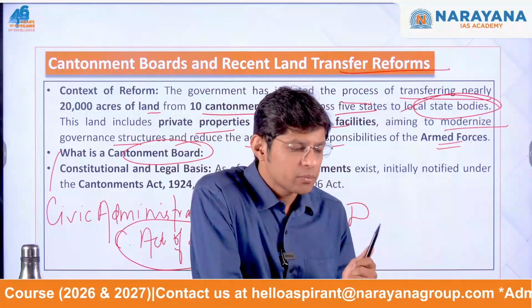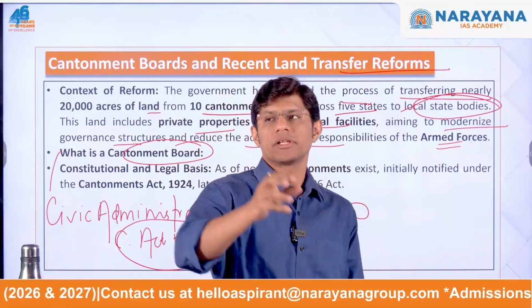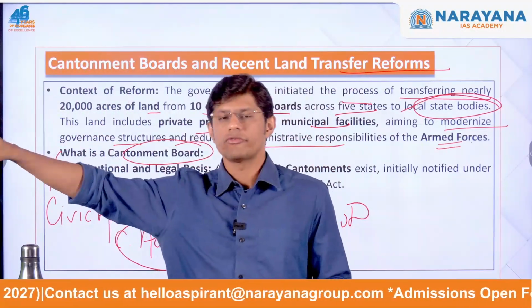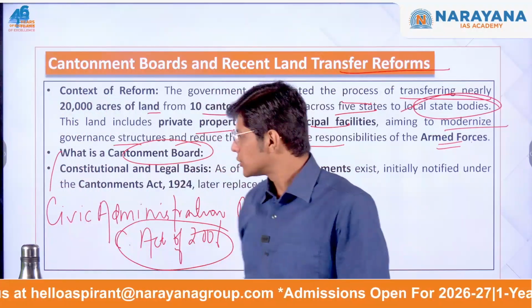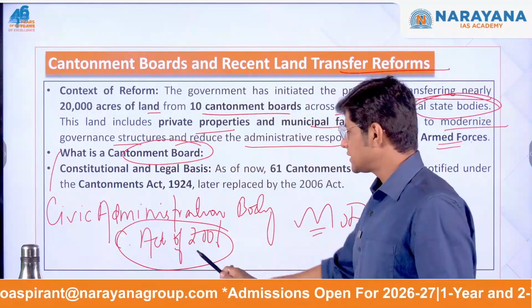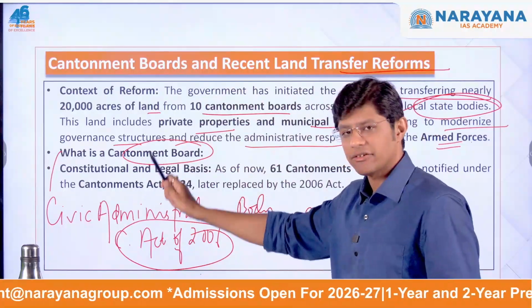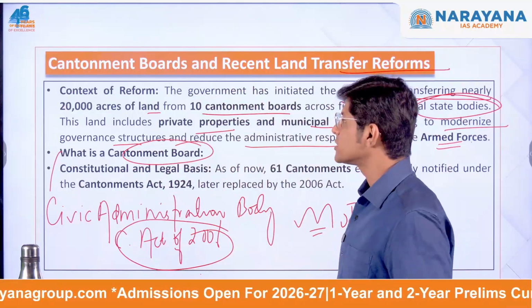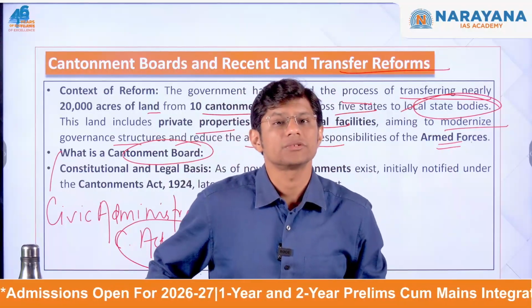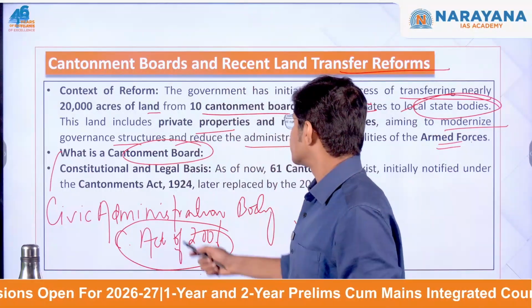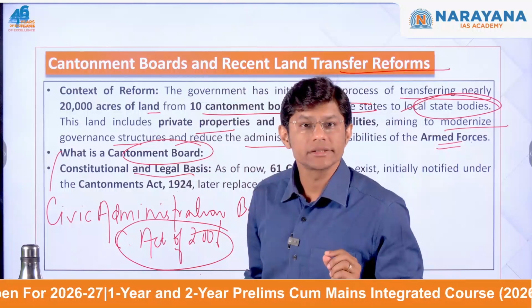So a cantonment board has members from the armed forces, from the state officials, from the local bodies, the elected members. So these points are important for the examination. This Act of 2006, it's a civic administration body, comprises members of the armed forces and the elected members as well.